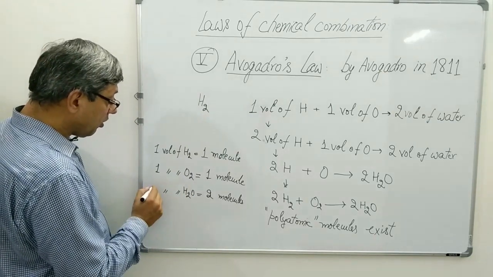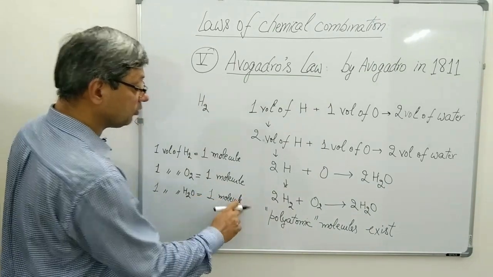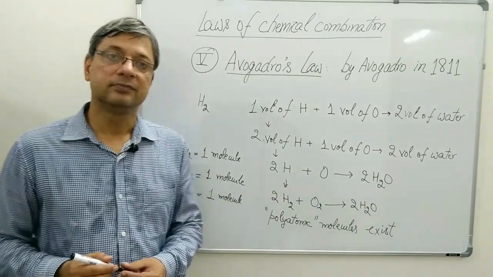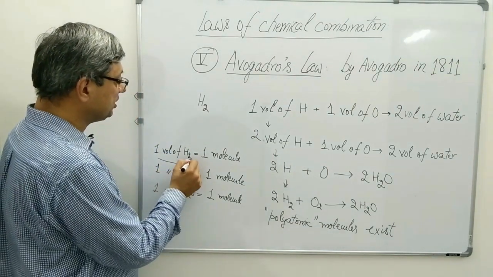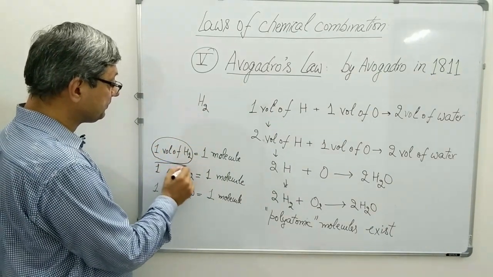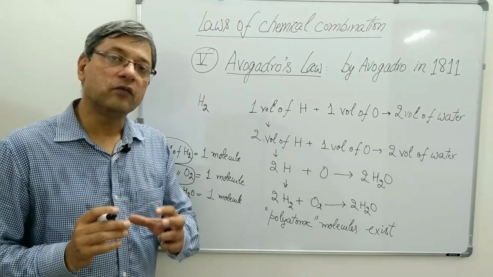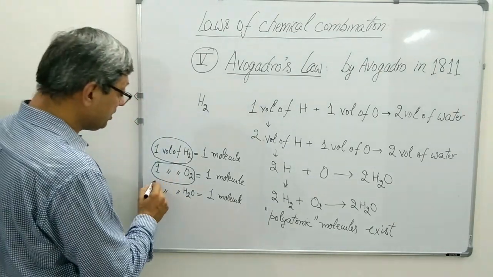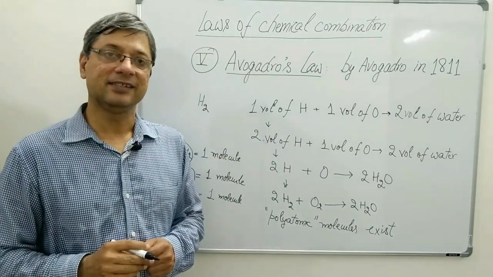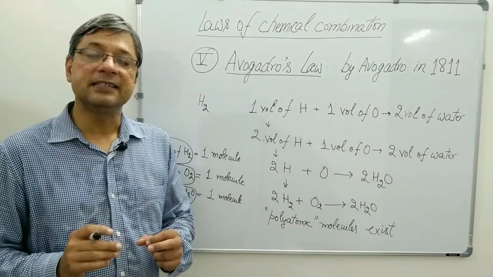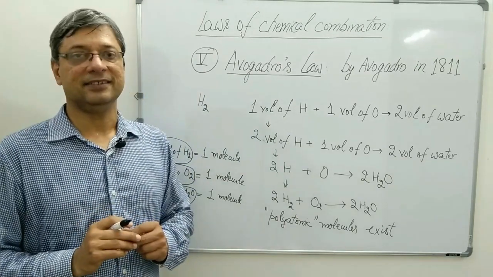Similarly, one volume of H2O must have one molecule of H2O. On the basis of this observation, he stated that equal volumes of gases have equal number of molecules, provided these gases exist at the same temperature and pressure.